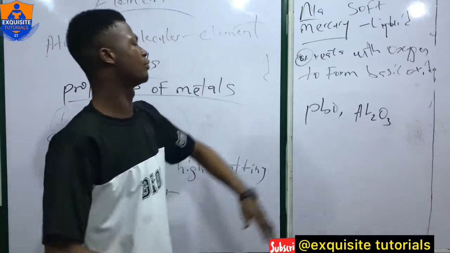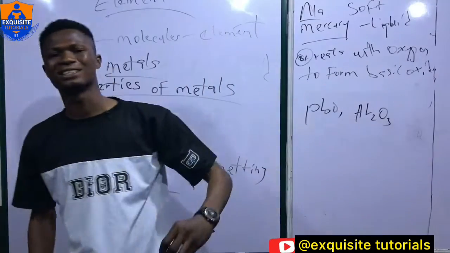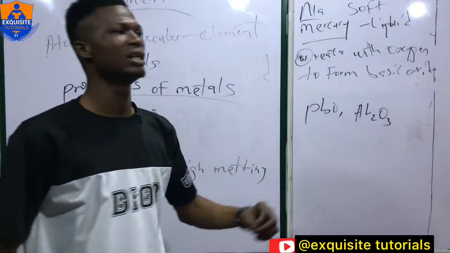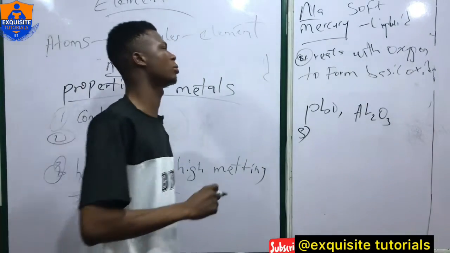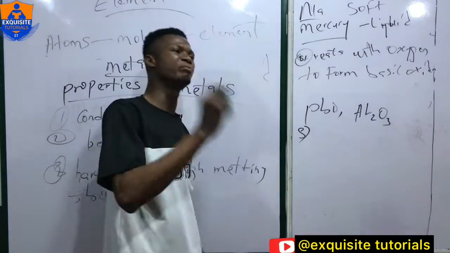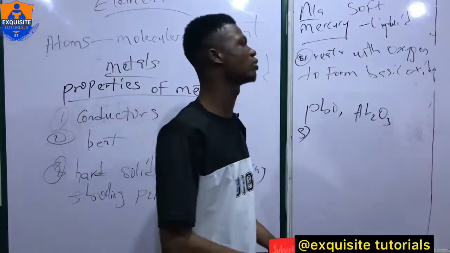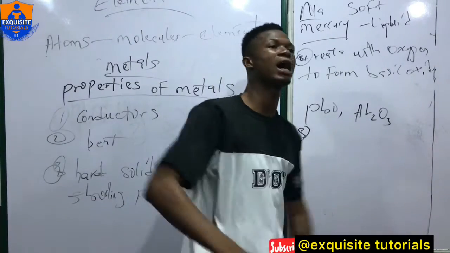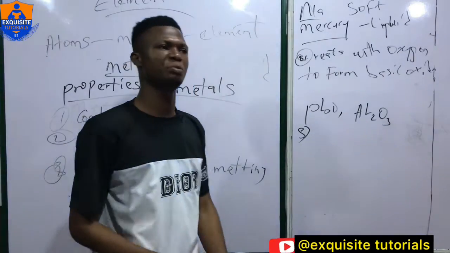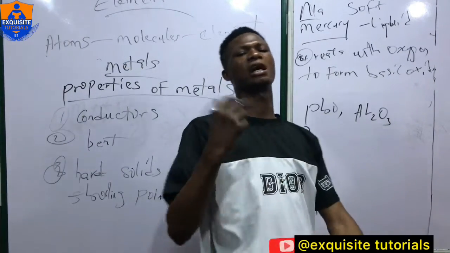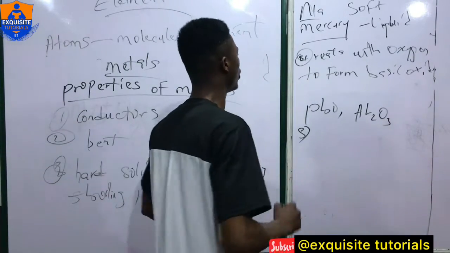Now, these two can function as an acid and at the same time as a base. One thing you must note about metals, number 5: none of the metals dissolves in ordinary solvents without a chemical change. So whenever a metal dissolves in an ordinary solvent, there must be a chemical change. That is why they have high affinity with oxygen. Almost all of them react with oxygen.